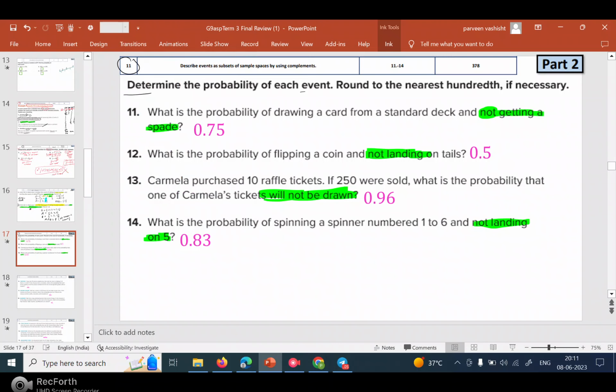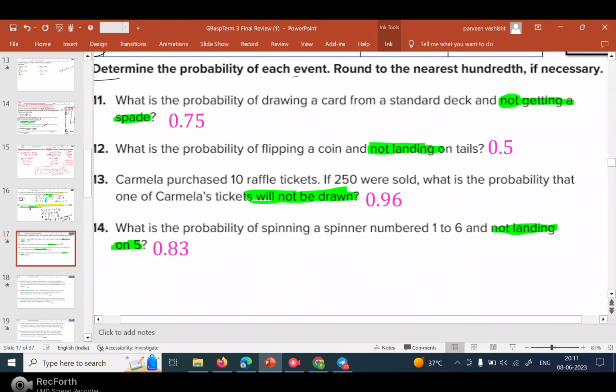If you talk about how many total cards, as I told you in part 1, there are a total of 52 cards. Out of 52, 13 are spades, 13 are clubs, 13 are hearts, and 13 are diamonds. Okay, four types of cards. So spades are 13.